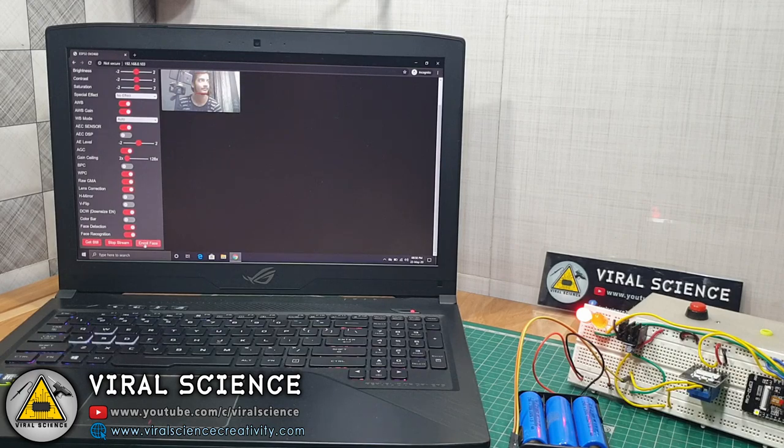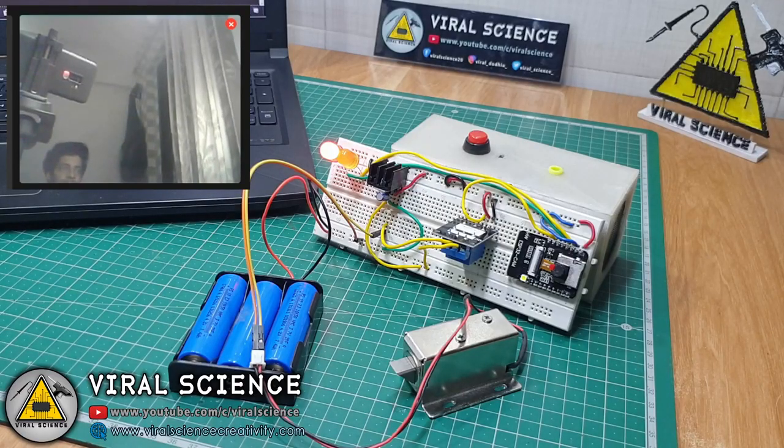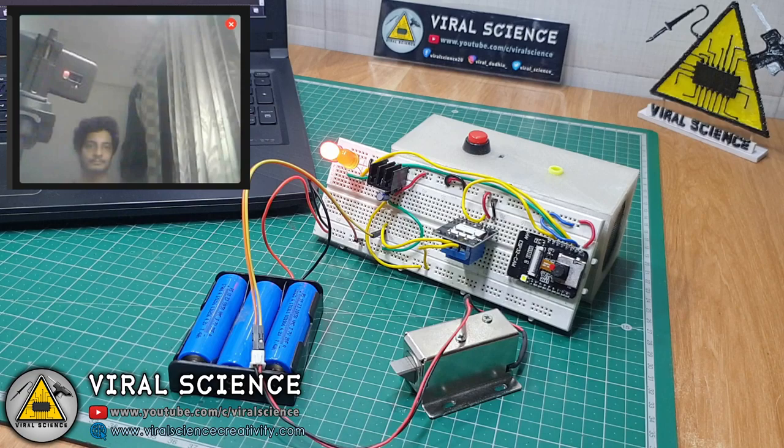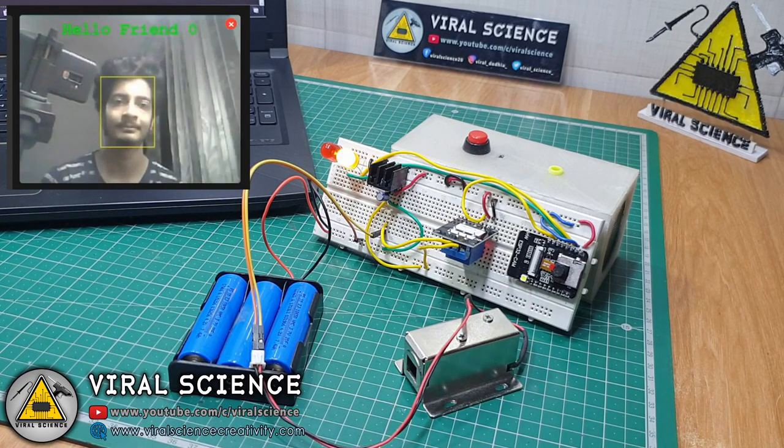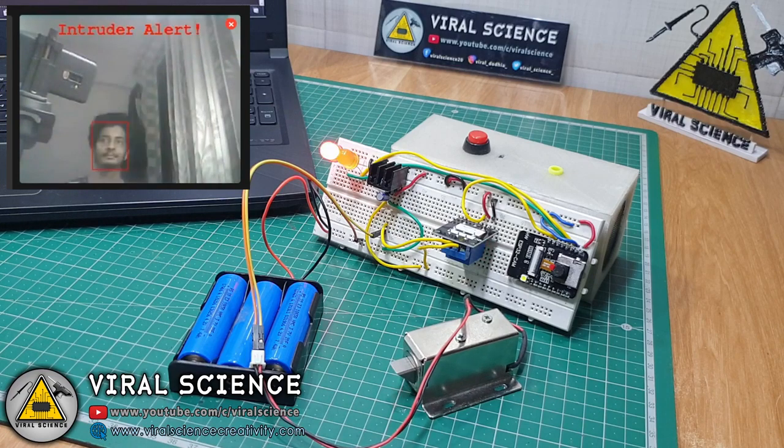Now first we will click on enroll face. This will capture some images of your face. And that's it, you are done. So now when the module finds a similar face, it will turn on the relay module and the solenoid lock will open for 5 seconds. You can even enroll multiple faces.